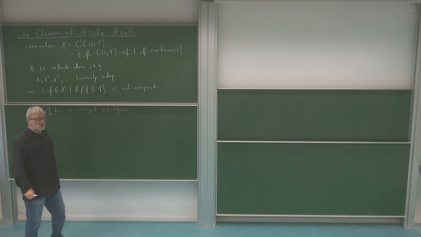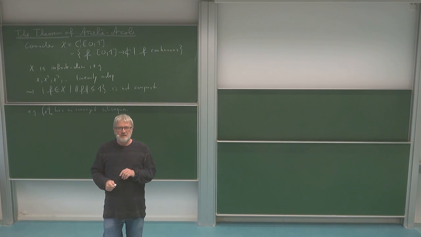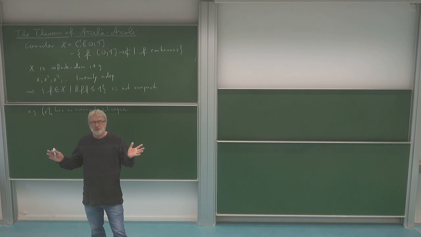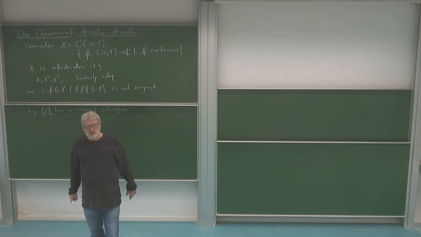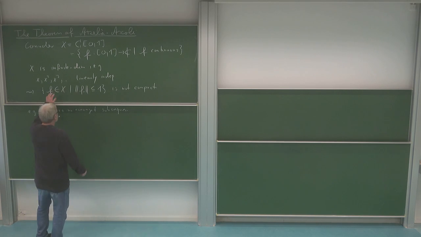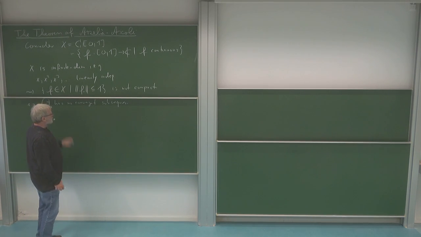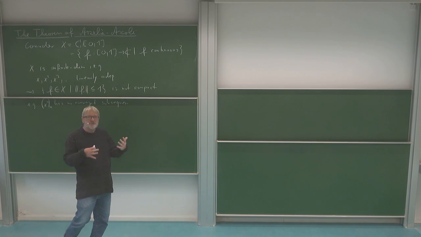Of course, x to the n is in the unit ball. The sup norm of each function x to the n is less or equal to 1. So x to the n is a function in the closed unit ball for each n, and I'm claiming this has no convergent subsequence. And why is this the case?